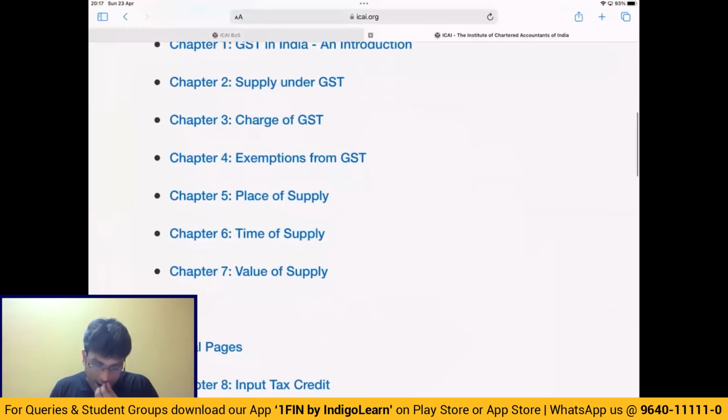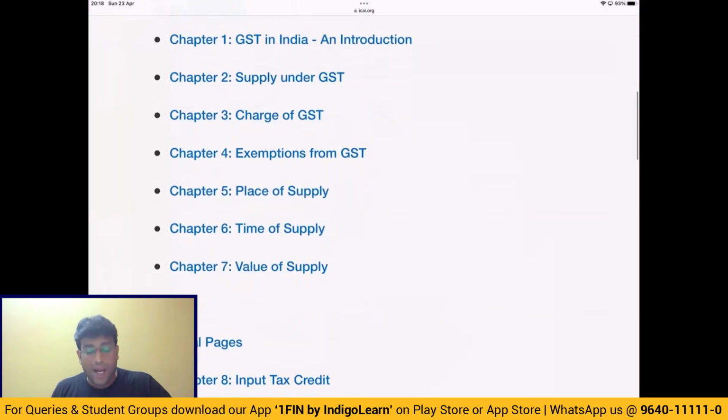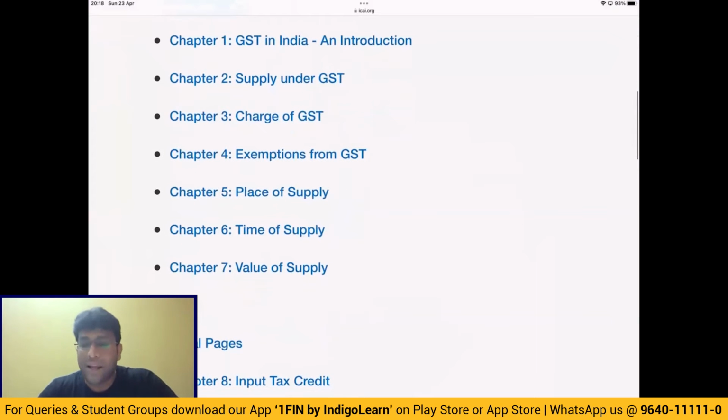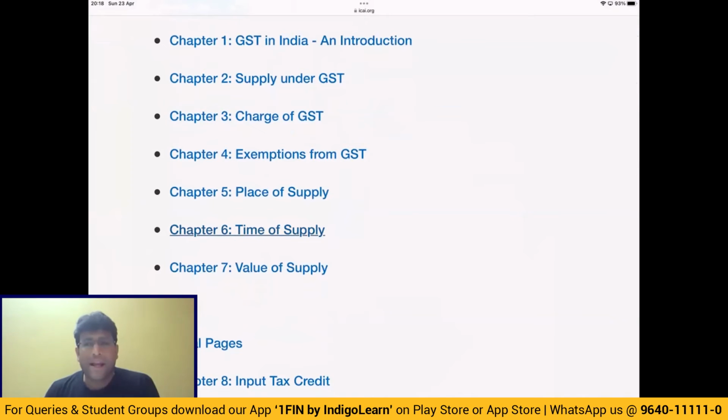With this story, I want to complete the discussion on the concept of supply. I'm sure you all know some special points in supply. In the case where an artist is sending artworks to an art gallery for exhibition purposes, that is not regarded as supply. It is supply only when the artworks are actually sold. You're getting my point, my dear friends? That's one special point in the concept of supply.